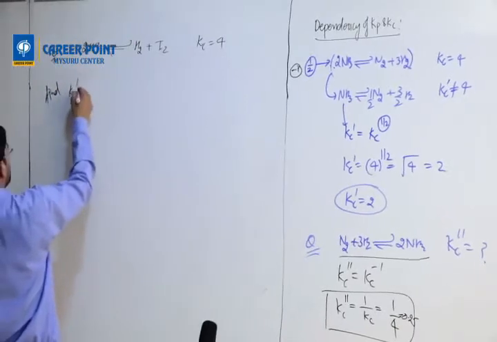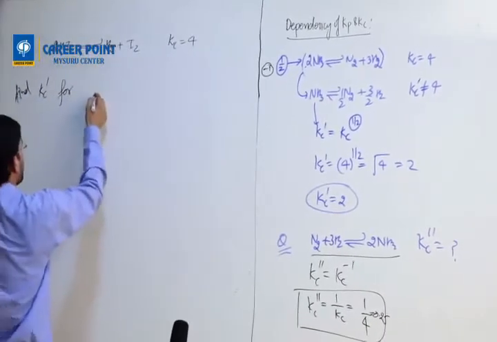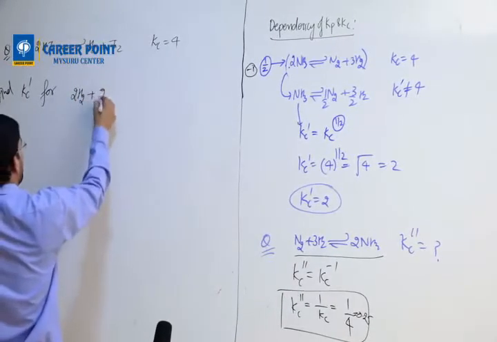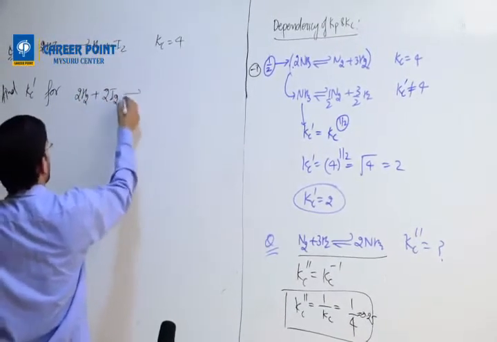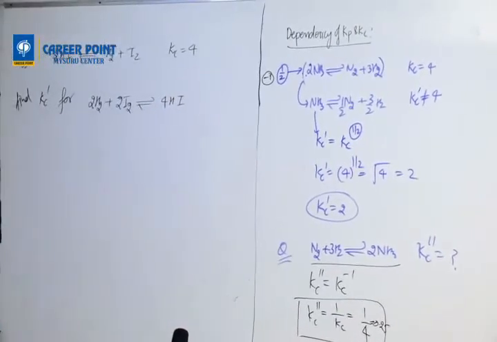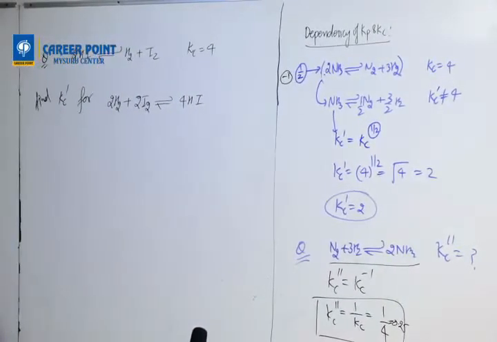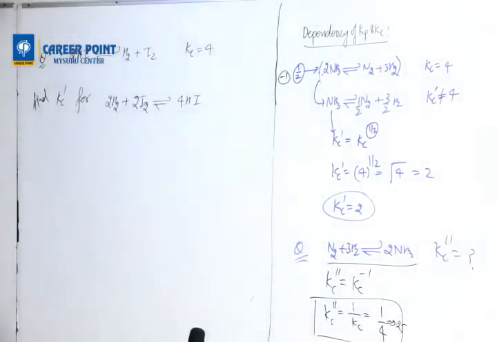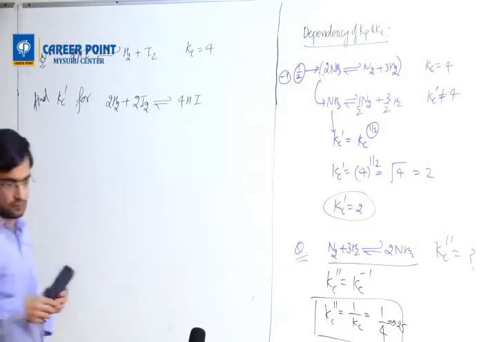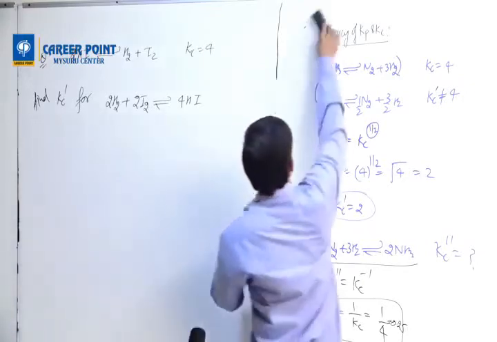Find Kc dash for 2H2 plus 2I2 double arrow 4HI. Solve that question fast.